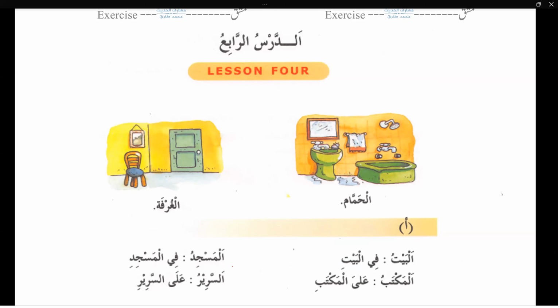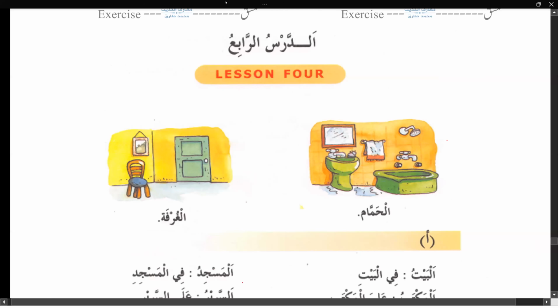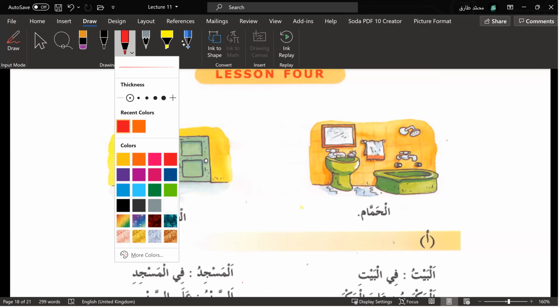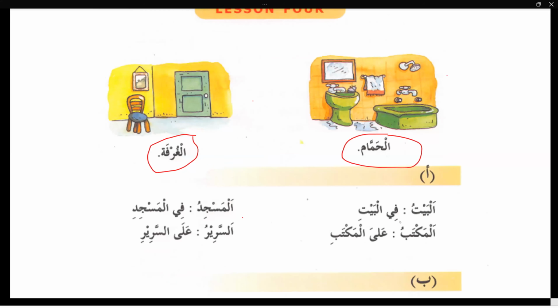Okay, we are going to study the Medina Arabic book, chapter number 4, Ad-Darsul Rabi'u. Al-Hammamu, Al-Ghurfatu. Al-Hammam is washroom, Al-Ghurfatu, room. Al-Baytu, Fil Bayti, Al-Maktabu, Al-Maktabi, Al-Masjidu, Fil Masjidi, As-Sariru, Al-Sariri.